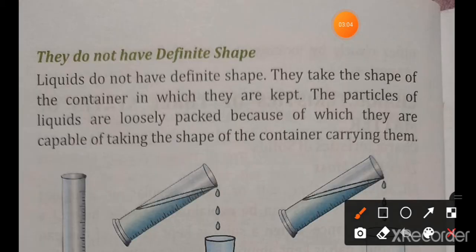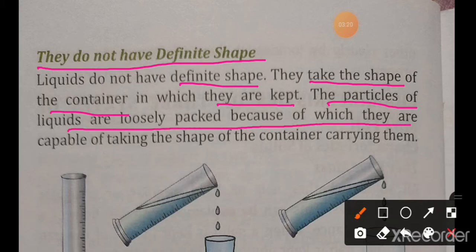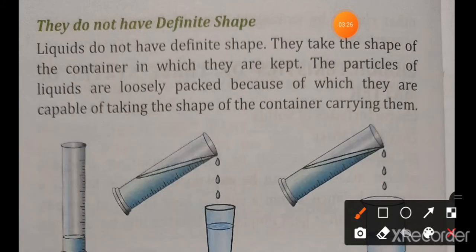Let's see the other characteristics. They do not have definite shape. Liquids do not have definite shape. They take the shape of the container in which they are kept. The particles of liquids are loosely packed because of which they are capable of taking the shape of the container carrying them.